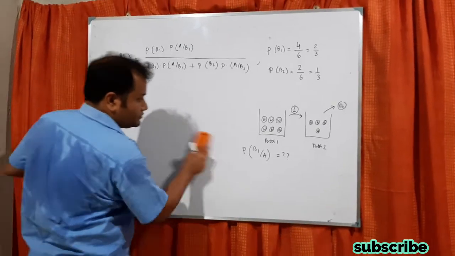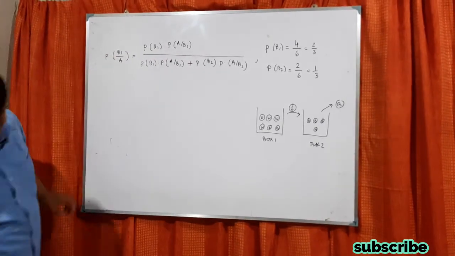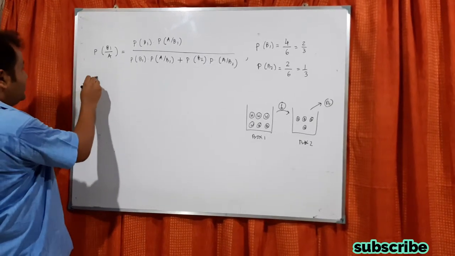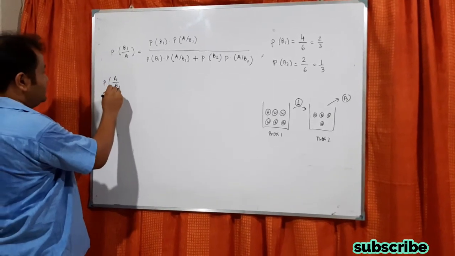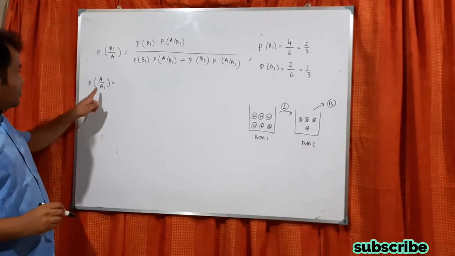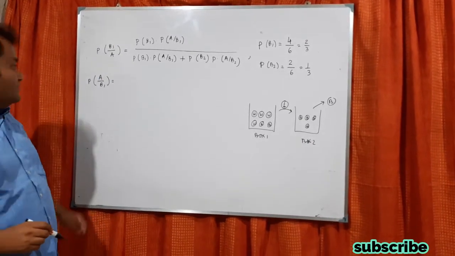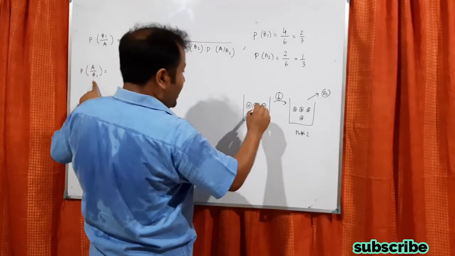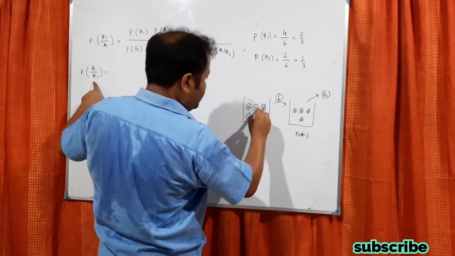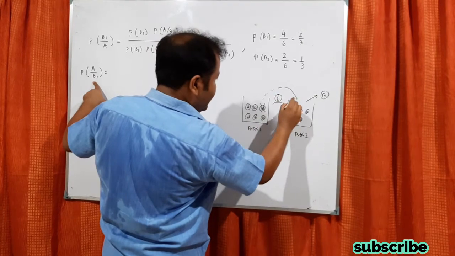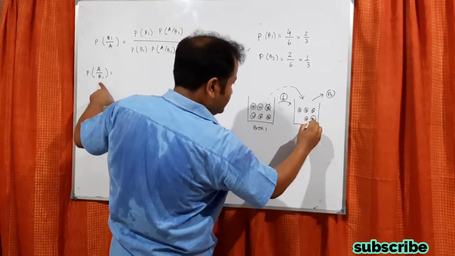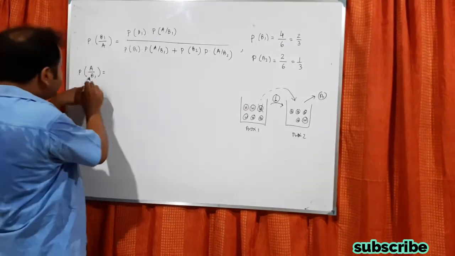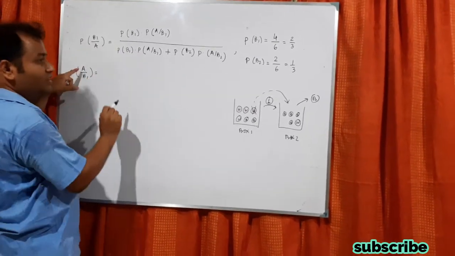Now, what do you have to find? After that you have to find P of A by B1. That is, already B1 is happening. B1 means a white ball. So suppose this white ball goes from here and reaches here. Now what is the probability that the drawn ball is black?